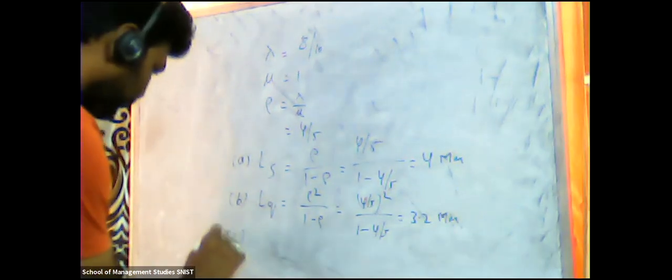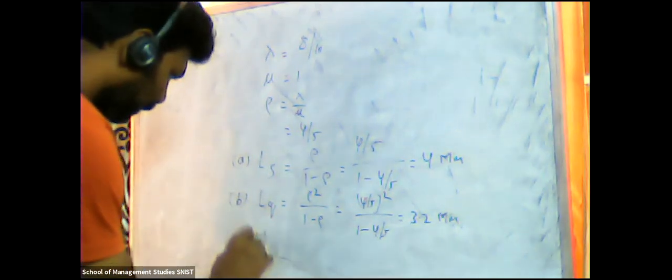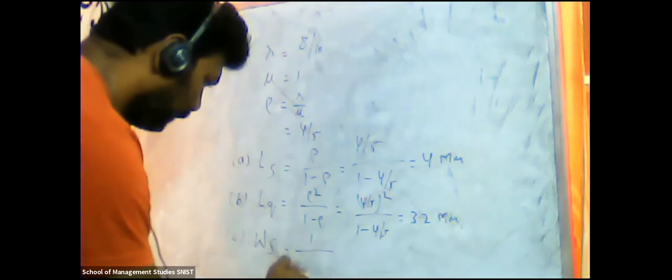Then next C, average time a customer spends in the system. What is that? WS. So 1 divided by mu minus lambda. We know very well what is mu and what is lambda. 1 divided by 1 minus 8 by 10, which is 5 minutes.